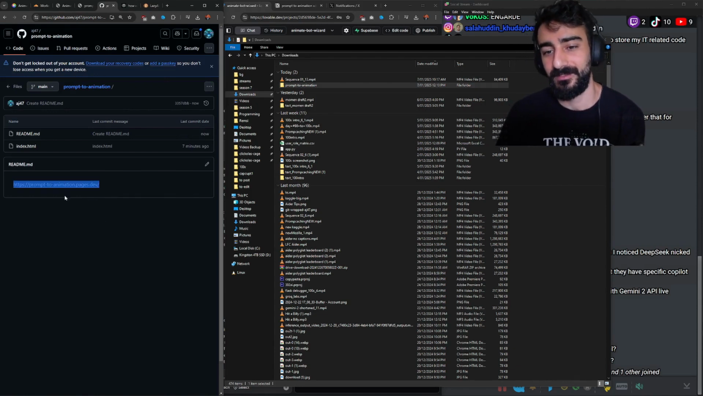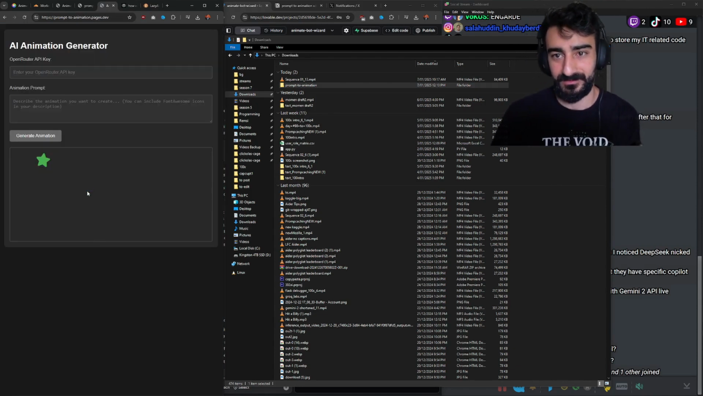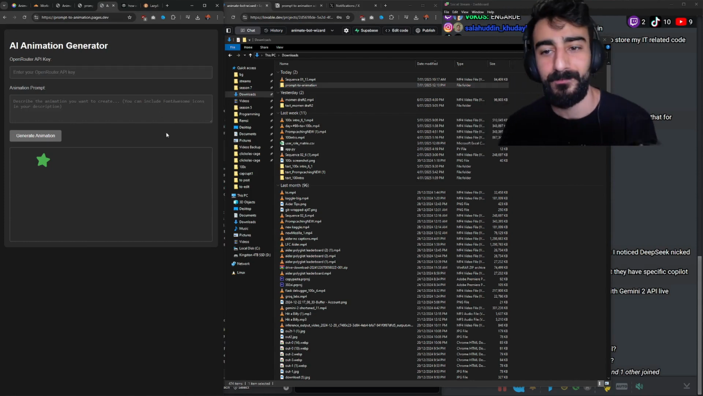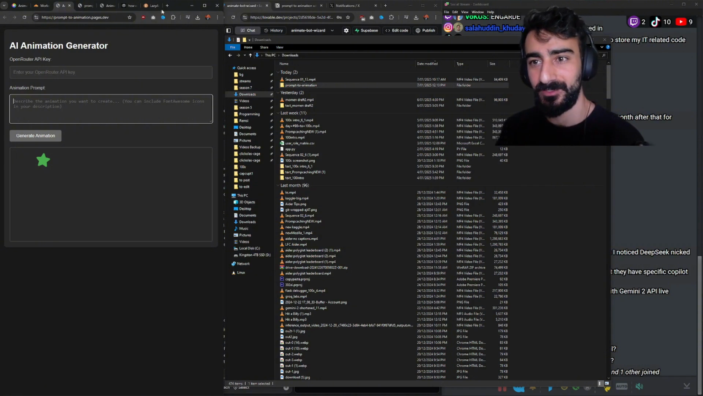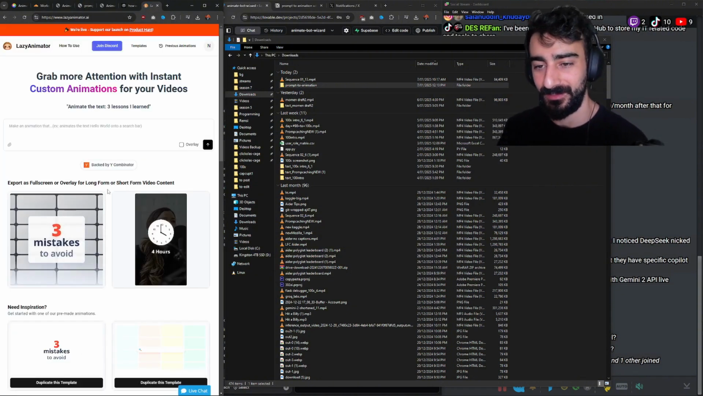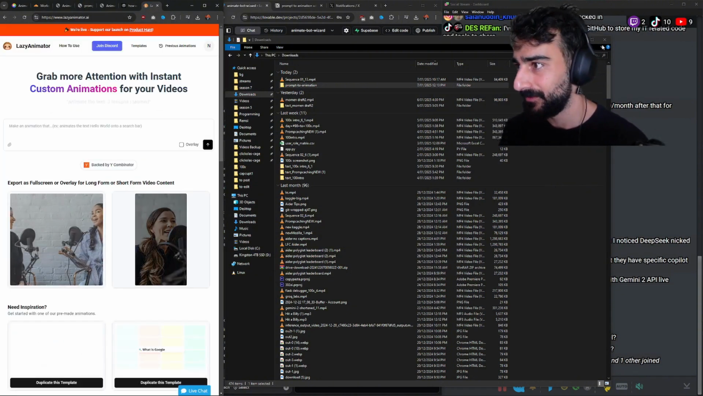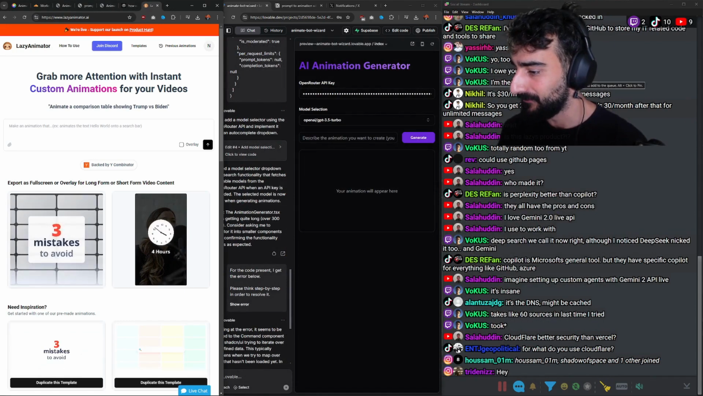Awesome, guys. So now you can play with this if you want. It's open source. But if you want a really good one, of course, lazyanimator.ai seems really good. Shout out to them.